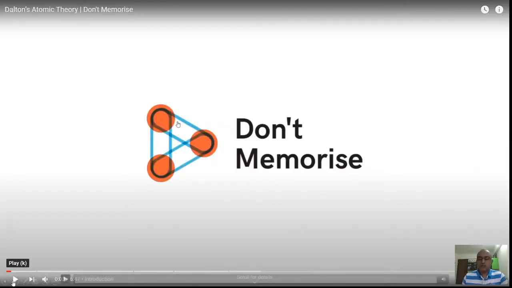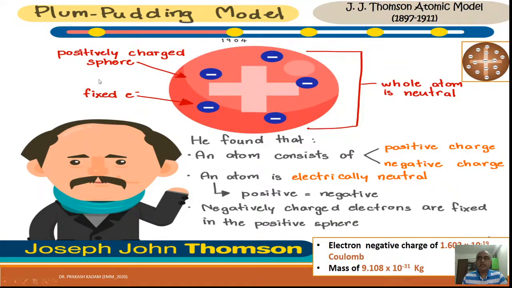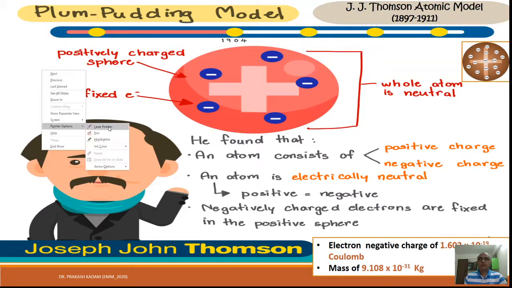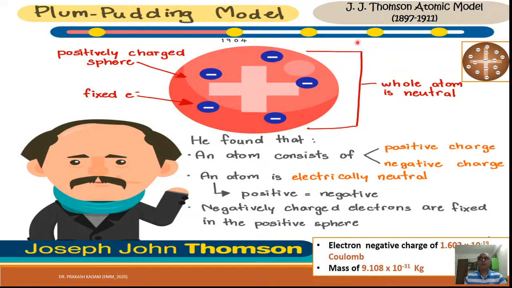After the postulates of Dalton's atomic theory, we'll see the next atomic model suggested by J.J. Thomson. He suggested this atomic model in the year 1904, and the model is known as the plum pudding model.